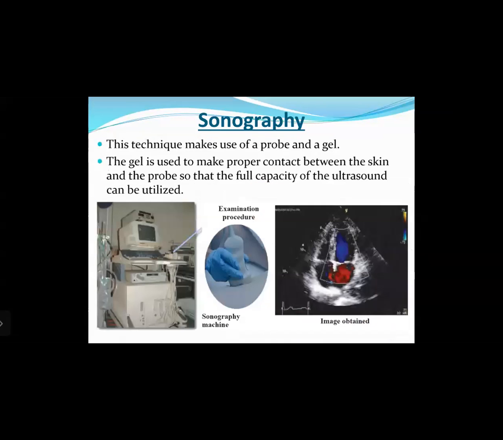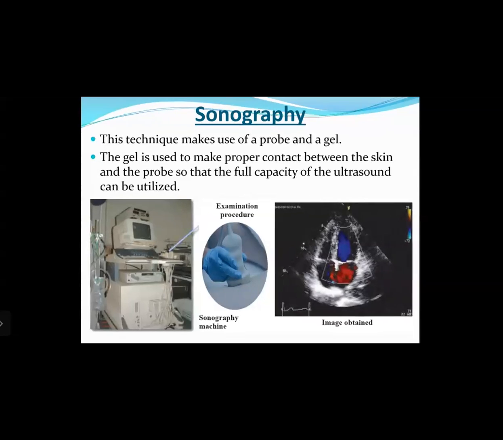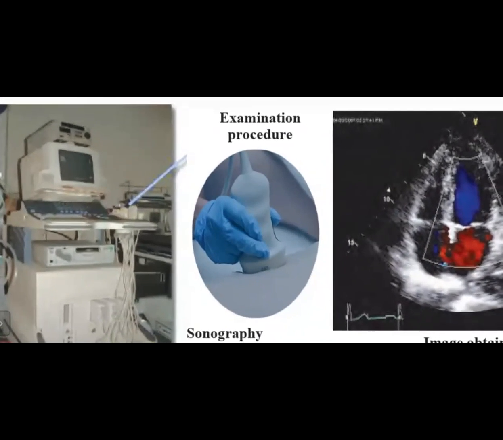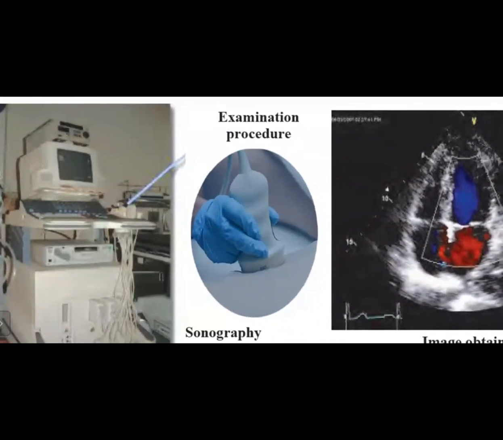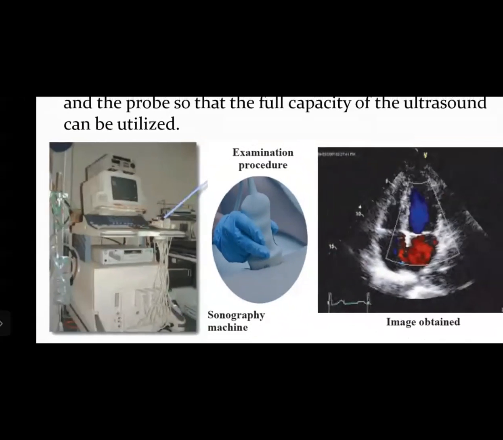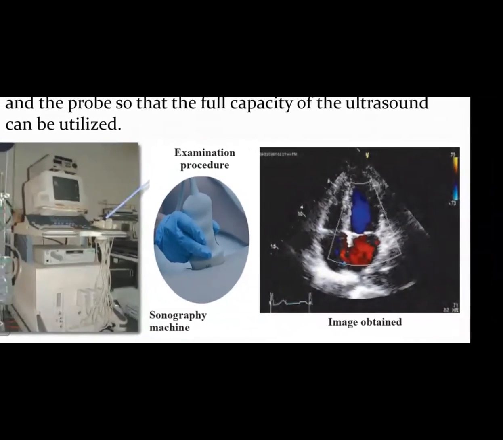Okay, let us see. This technique makes use of a probe and a gel, and the gel is used to make proper contact between the skin and the probe so that the full capacity of the ultrasound can be utilized. Now here you can see in the middle, the diagram shows the probe which is used, right? It is a handheld device which has a transmitter for transmitting the ultrasonic sound waves, and also receives the sound waves. And it is connected to the computer device which generates the images as you can see on the display.